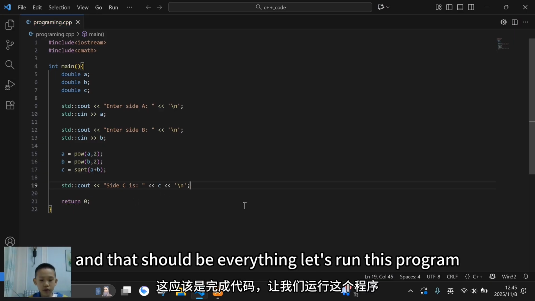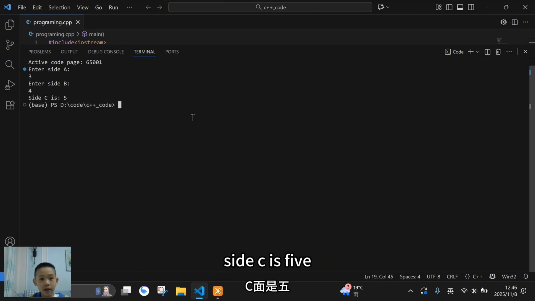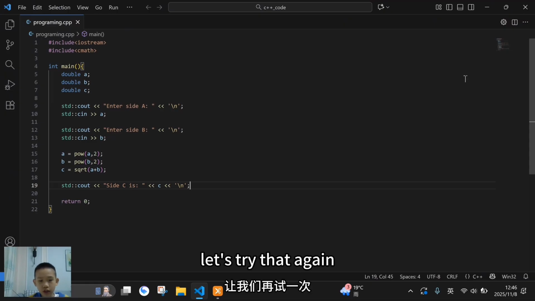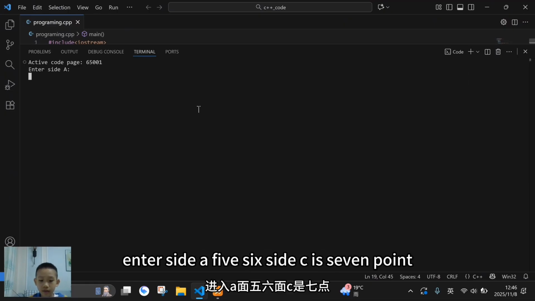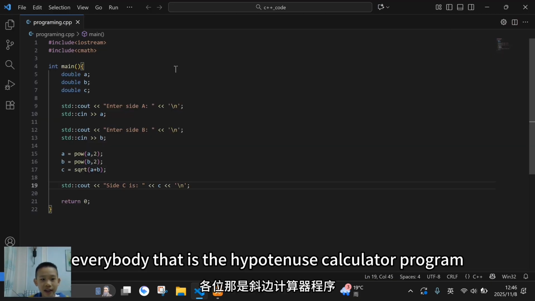Let's run this program. Alright, enter side A, 3, enter side B, 4, side C is 5. Let's try that again. Enter side A, 5, 6. Side C is 7.81025. And yeah, everybody, that is the hypotenuse calculator program.